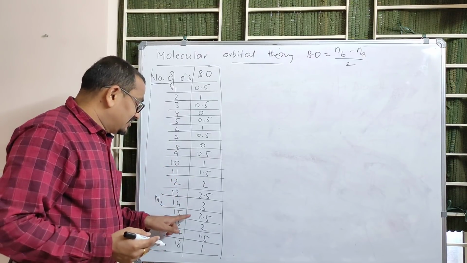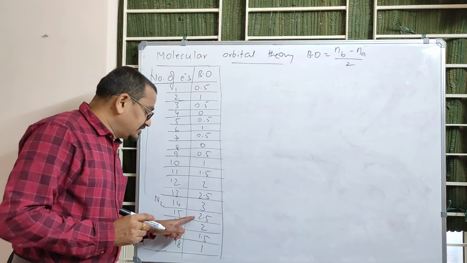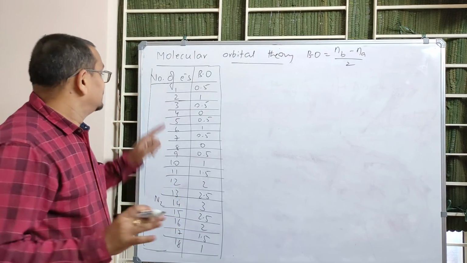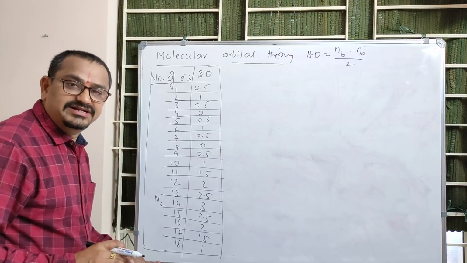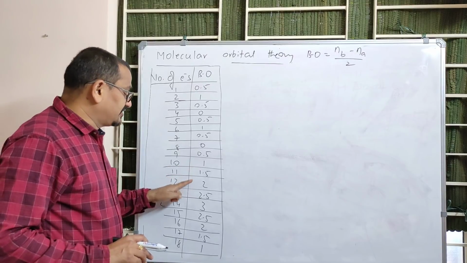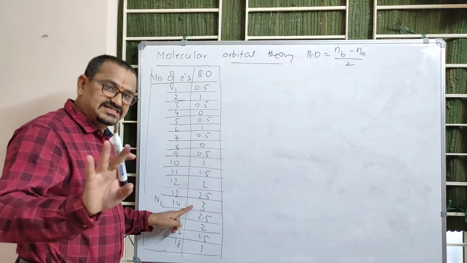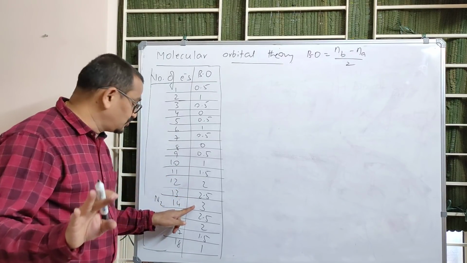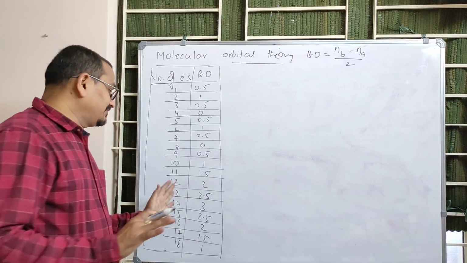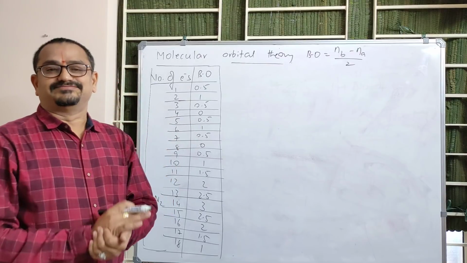Then again, after 3, it decreases from 2.5 to 1.5 to 1. See once again, number of electrons continuously up to 18. Half, 1, half, 0, half, 1, 1.5, 2, 2.5, 3. This is the maximum value for 14 electrons, then again 2.5 to 1.5 to 1. If you remember this, you can easily answer.